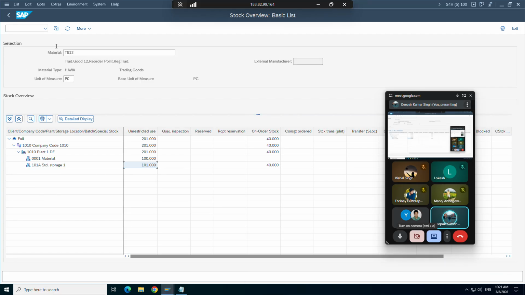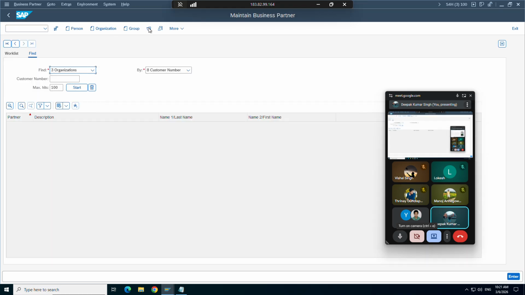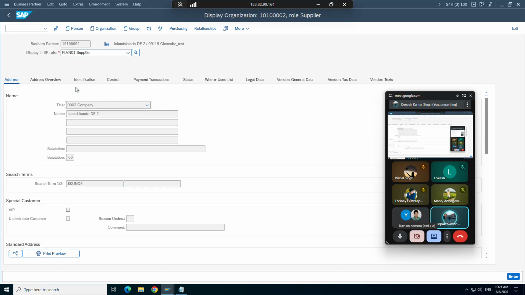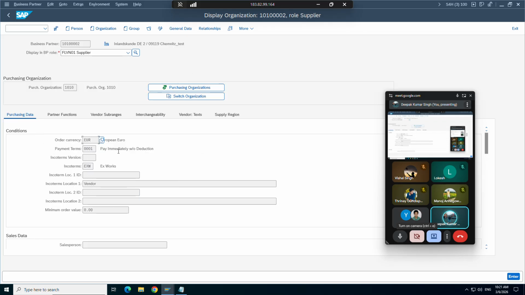If you remember that BP transaction code, let me go quickly and I'll show you. Yes, as I was saying, for this customer, you see it is working as a customer as well as a supplier. But whatever data we maintain in the supplier role is none of our headache. That's completely from purchasing. Our MM person controls all those things. We don't need to worry.